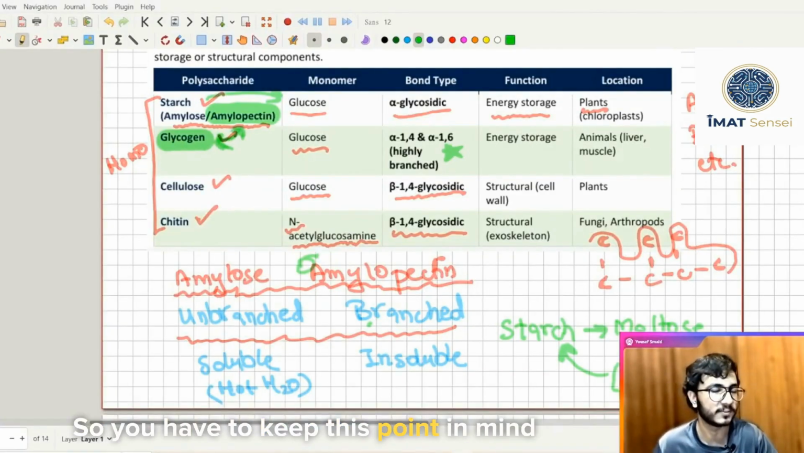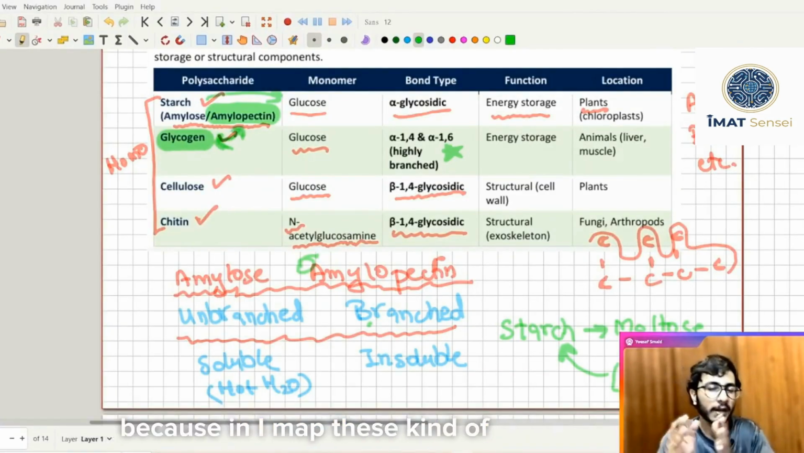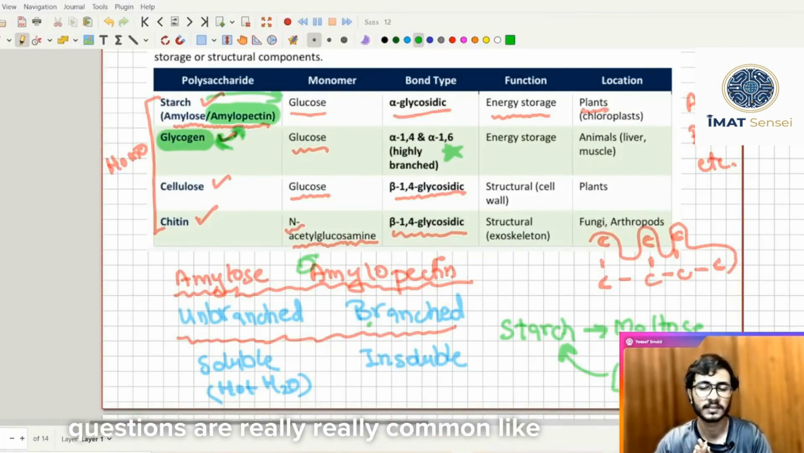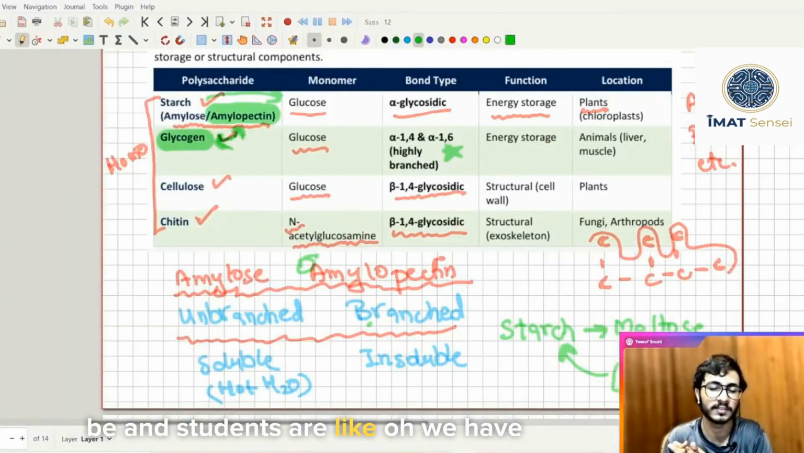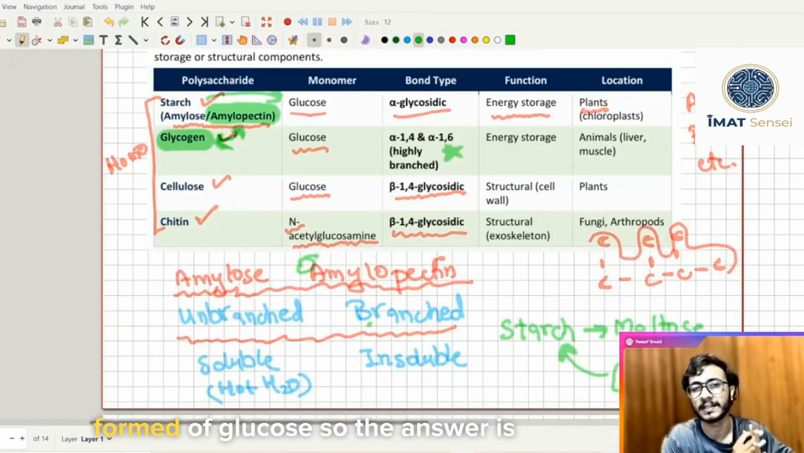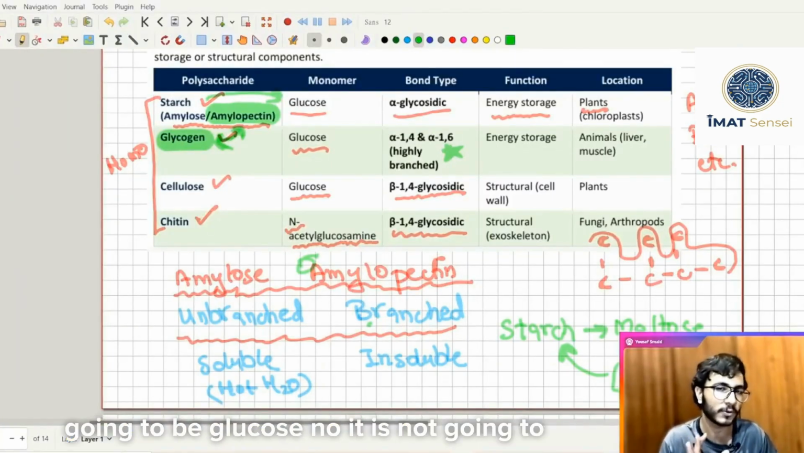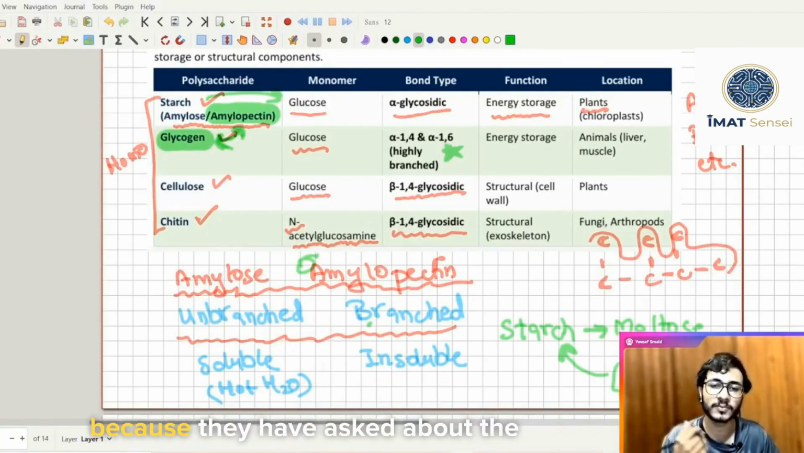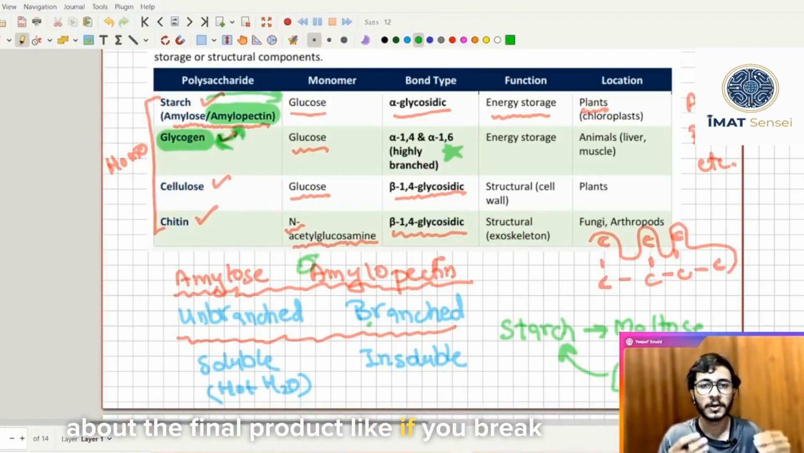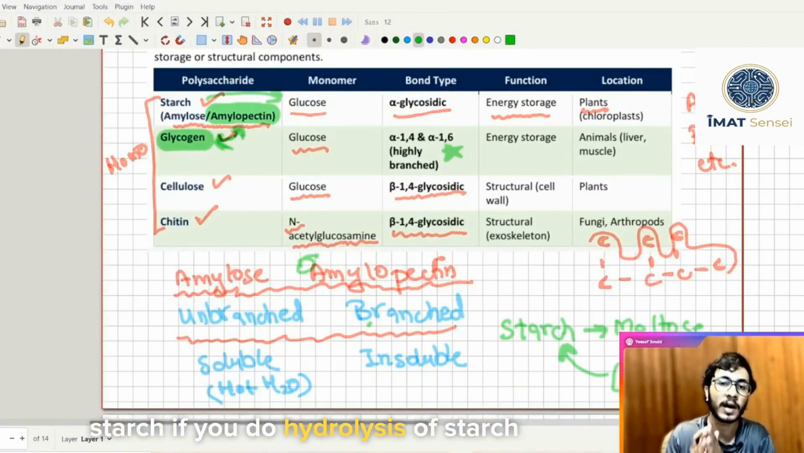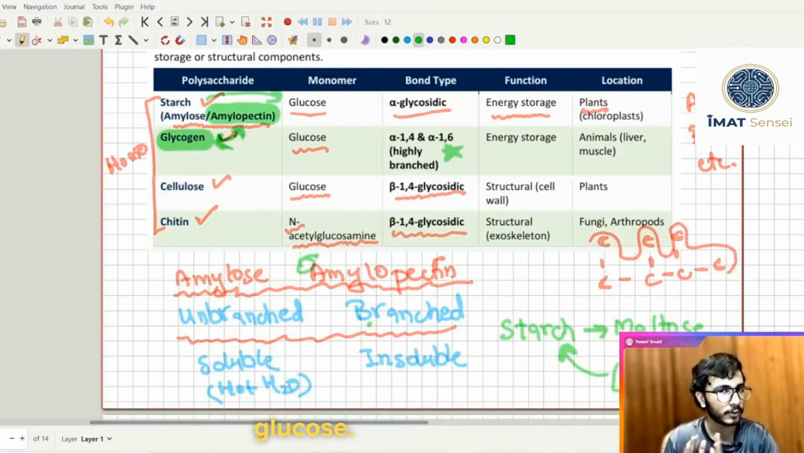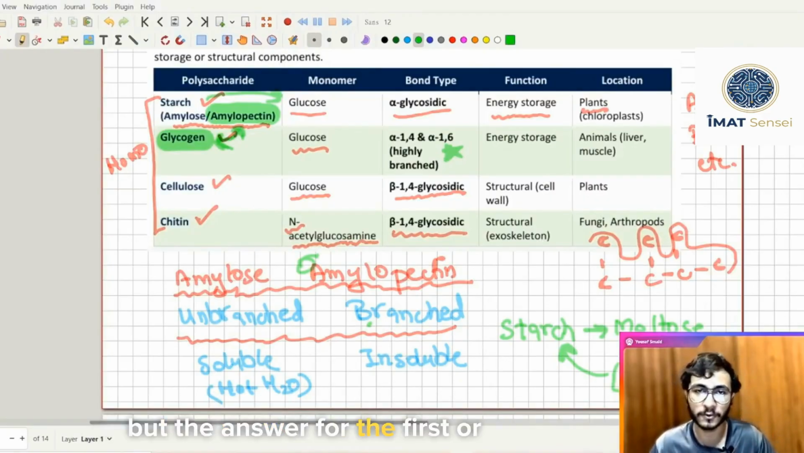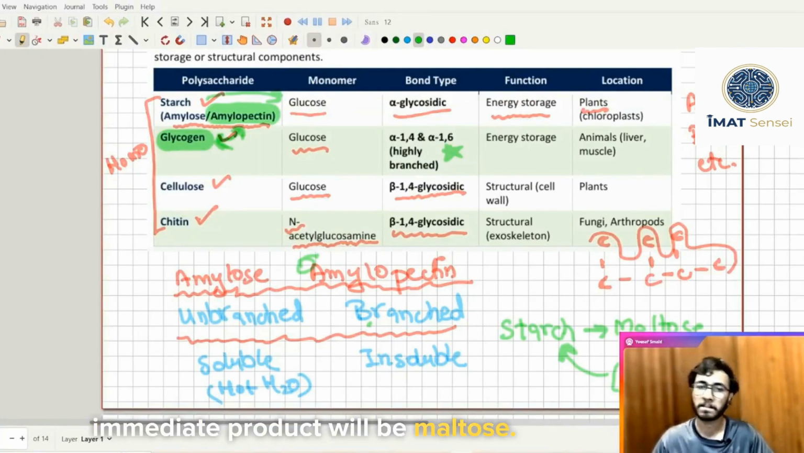So you have to keep this point in mind, because in IMAT these kinds of questions are really common. They will ask you, if we break starch, then the immediate product will be... and students think, oh, we have studied this, it is a polysaccharide, it is formed of glucose, so the answer is going to be glucose. No, it is going to be maltose, because they have asked about the immediate product. If they are asking about the final product, like if you do hydrolysis of starch, what is going to be the final product, then the answer will be glucose. But the answer for the first or immediate product will be maltose.